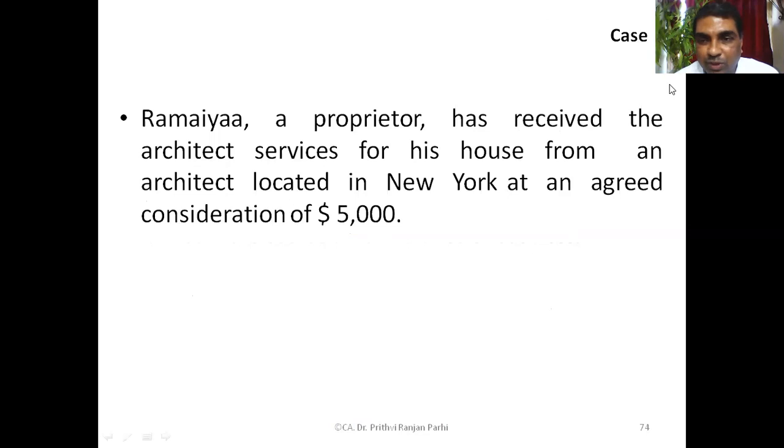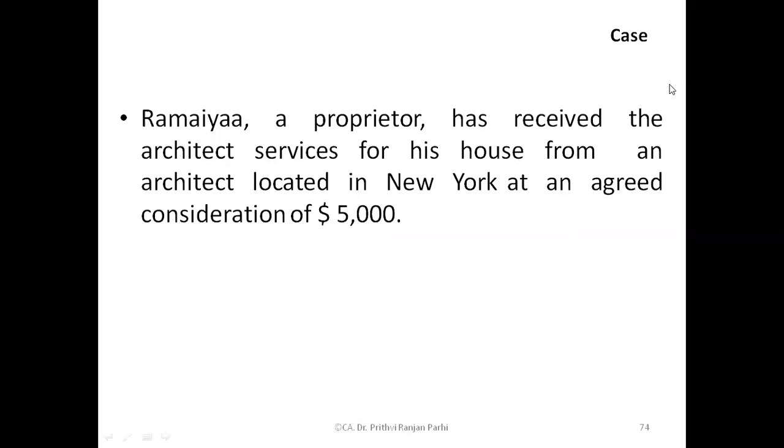And this question will go to Sairaj. Sairaj, can you answer me? A proprietor has received architect services from an architect located outside India, and the consideration amount is 5,000.